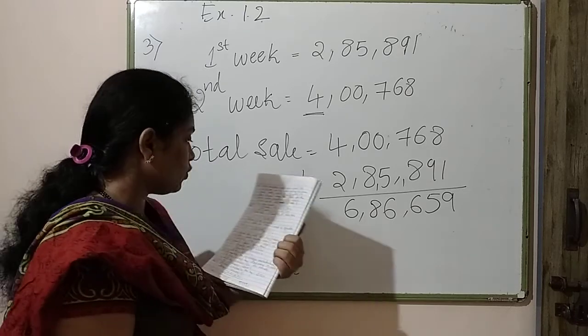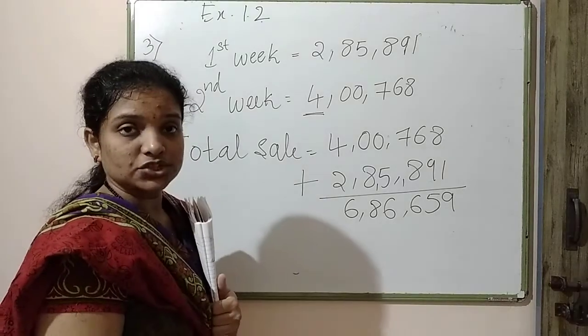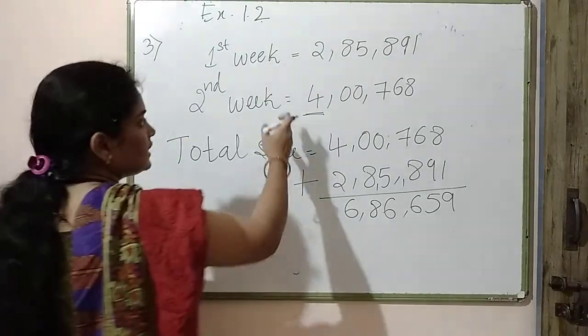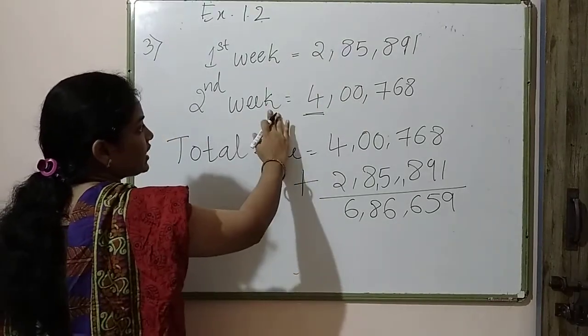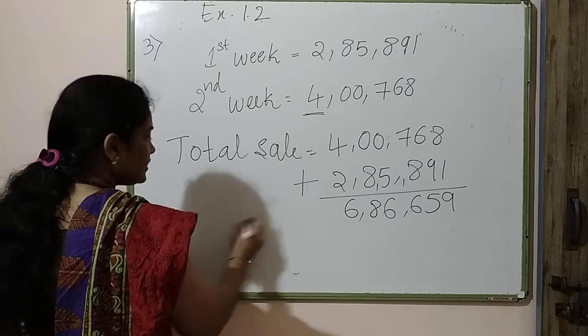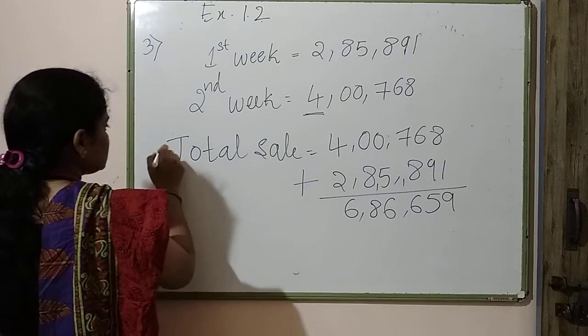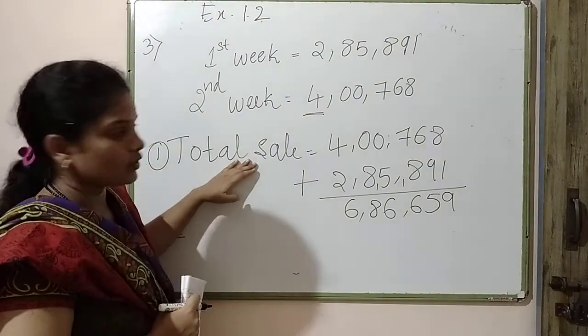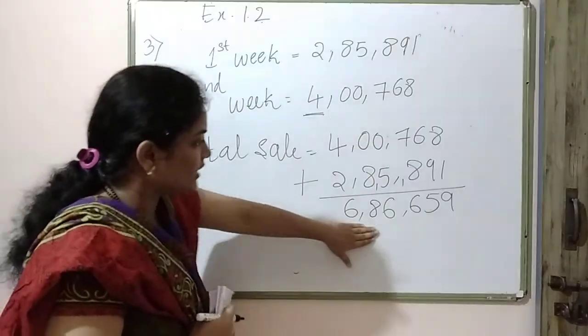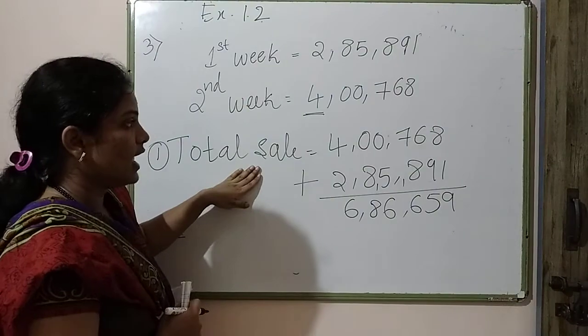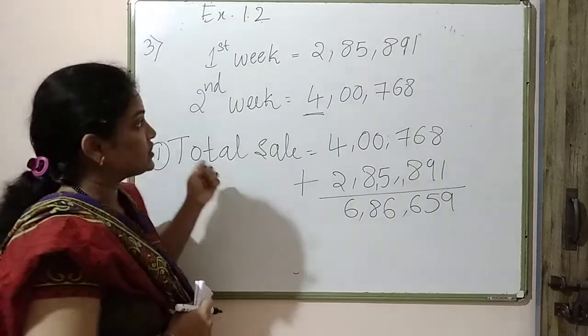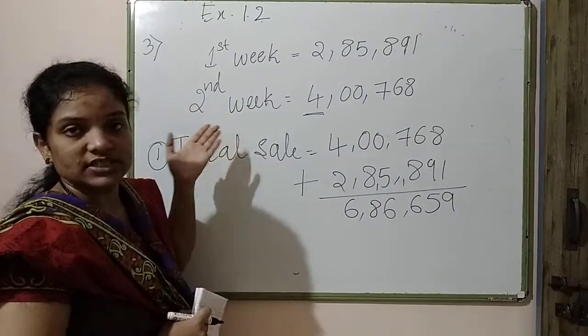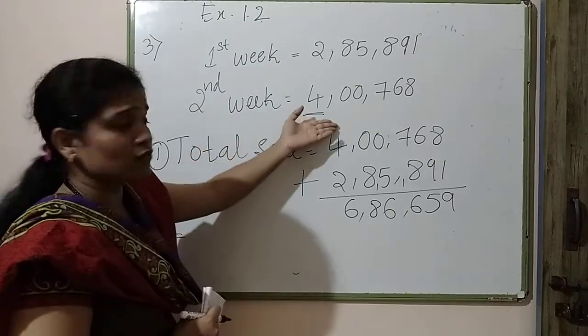And they're asking one more thing, by how much? They're asking by how much total, how much the second week is greater. So in this case, the first problem is solved. They're asking total. Okay, I've added 2 numbers. This is the total sale, and they're asking one more question, that which sale was greater. Obviously, second week sale was greater.